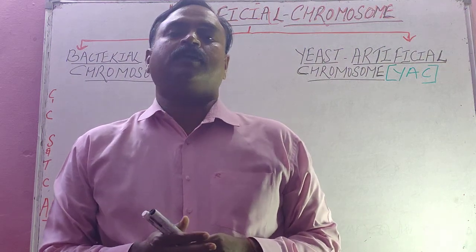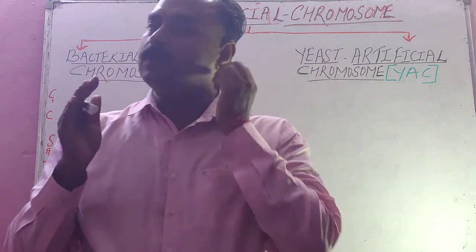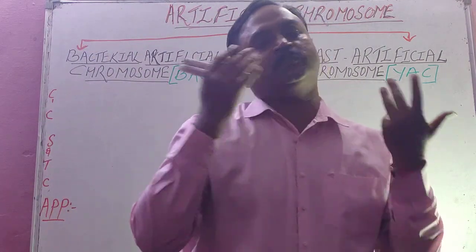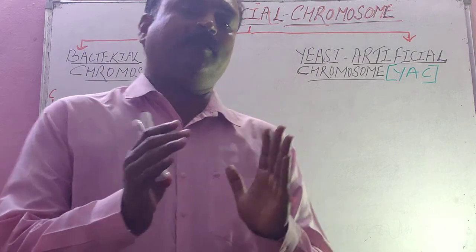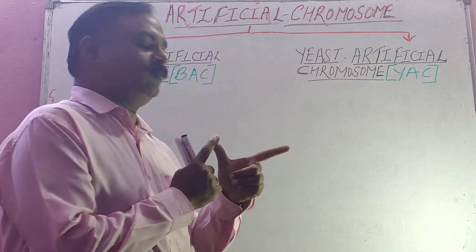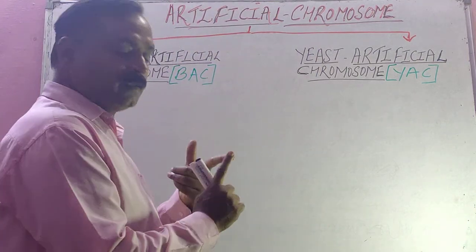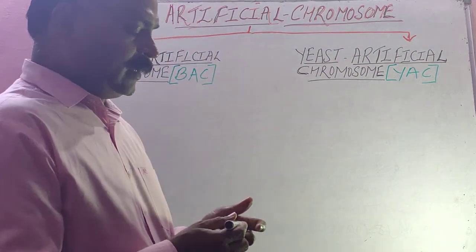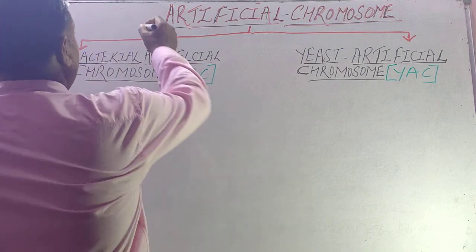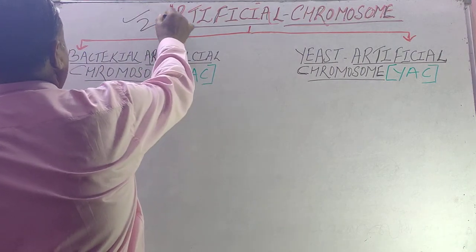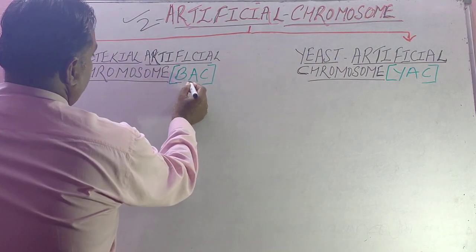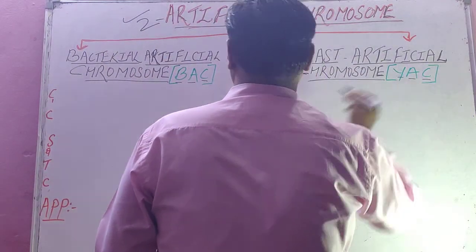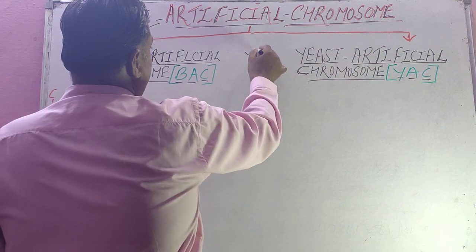Children, today we can use the chromosome or DNA of bacteria as well as yeast as a vector. So there are two kinds of artificial chromosome. One is bacterial artificial chromosome and another one is yeast artificial chromosome. So we can study this.